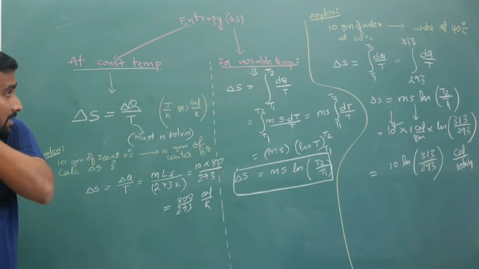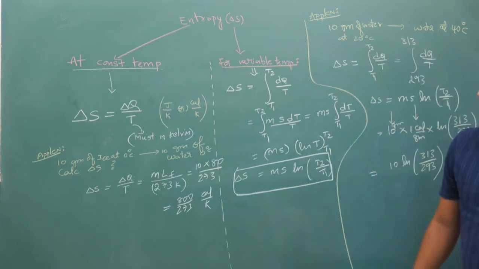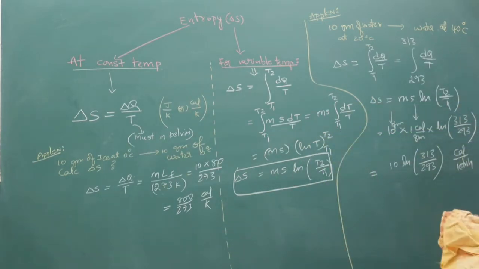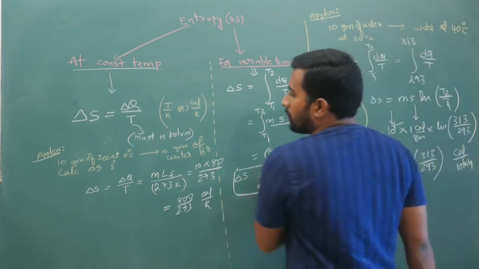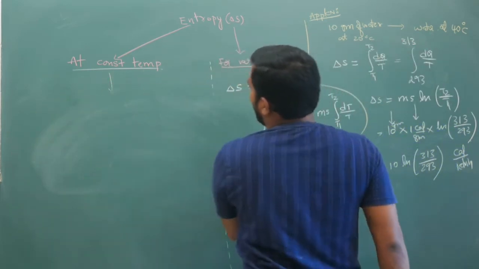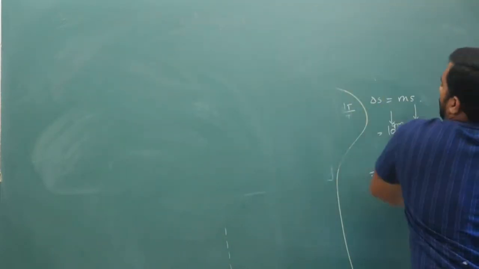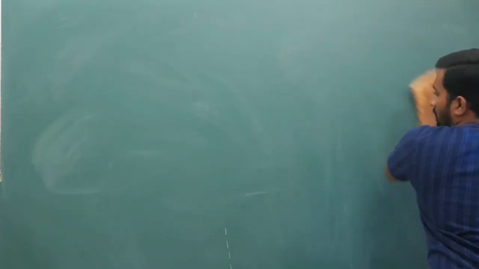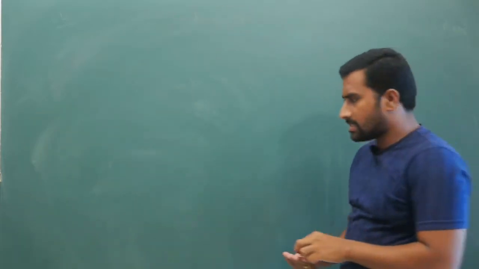Right. Now we will continue further. So I am erasing it. Next. Now these are the two situations for how you calculate the entropy. Now coming to the next part, one more example we will see for clarity's sake.